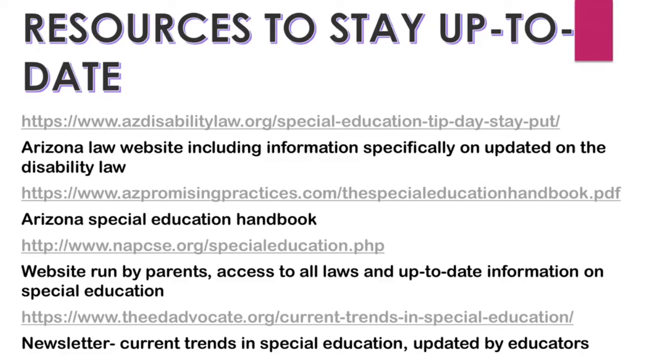The next website we have is called NAPCSE. This is a website run by parents and allows access to all laws and up-to-date information on special education. The last website we have is a newsletter called The Advocate. This involves current trends in special education and is updated by educators.